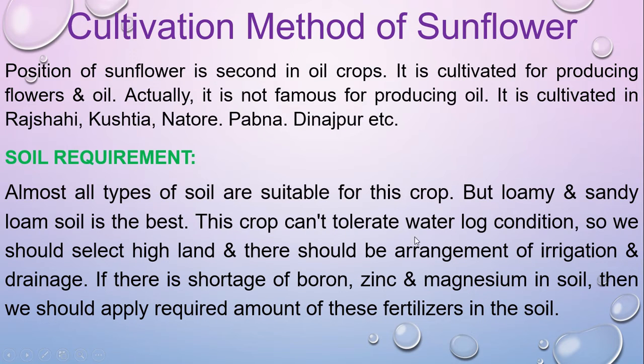This crop cannot tolerate waterlogged conditions. That means if the field is waterlogged or water is stagnant, the sunflower plant will die. So we should select highland, and irrigation facility and drainage facility should be proper. And if there is any shortage of boron, zinc and magnesium in the soil, then we should supply the required amount of fertilizer to the soil.